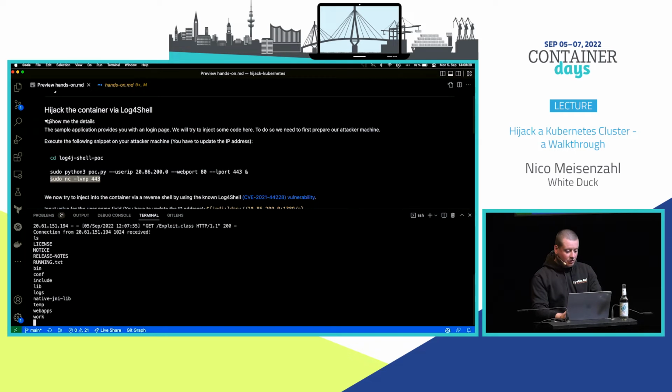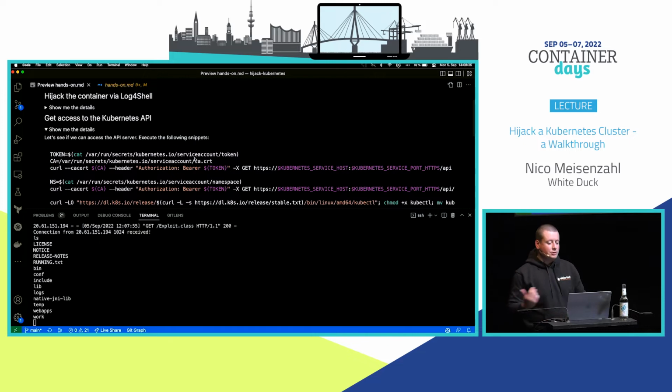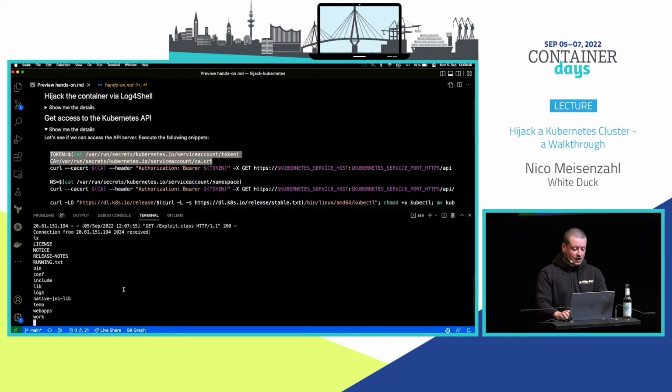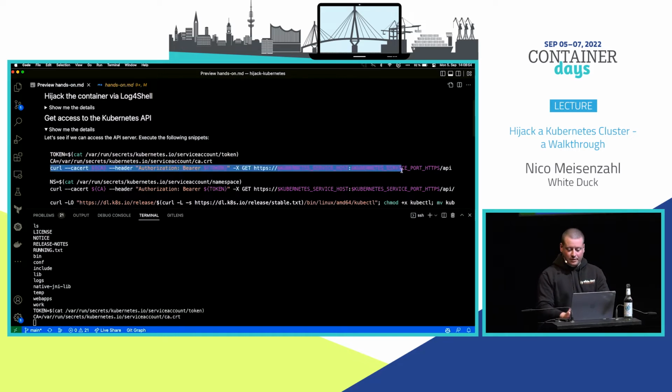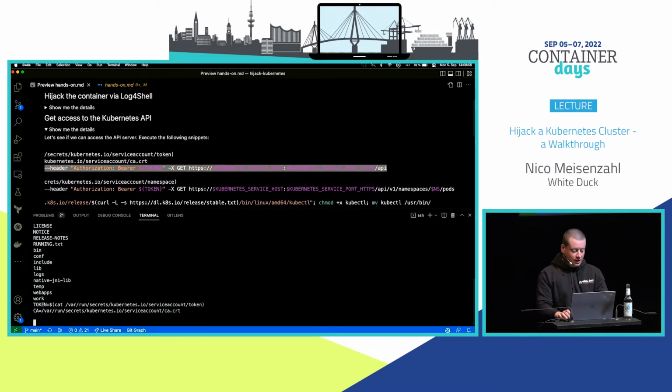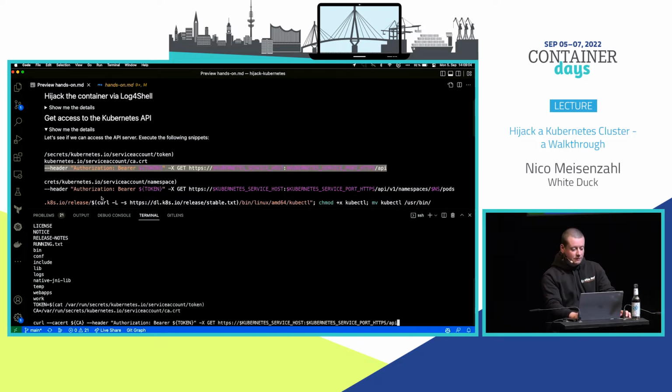Yeah, from there we will go ahead and try to talk to the API server of Kubernetes, which is pretty easy. So basically, we need a certificate and we need a token. Both is by default at the moment injected in our pod. So basically, just grabbing the token and the certificate here, putting into environment variables, and then we can use curl. I will copy paste them, and then we'll show you what I'm doing here. Doing a curl, providing the certificate, providing a header with the bearer token. It's basically the token we just exposed in our environment variables, and doing get here.